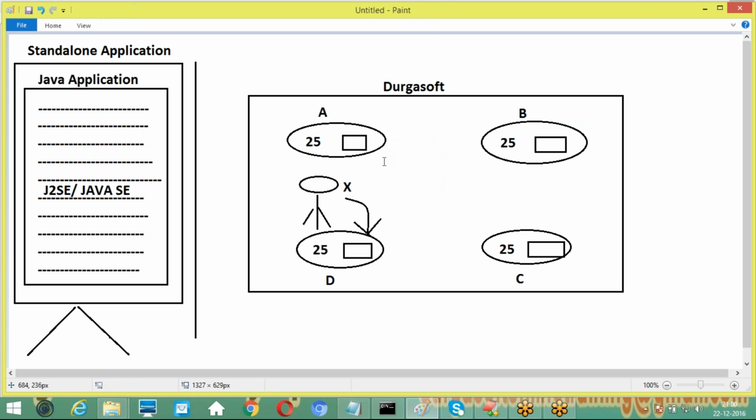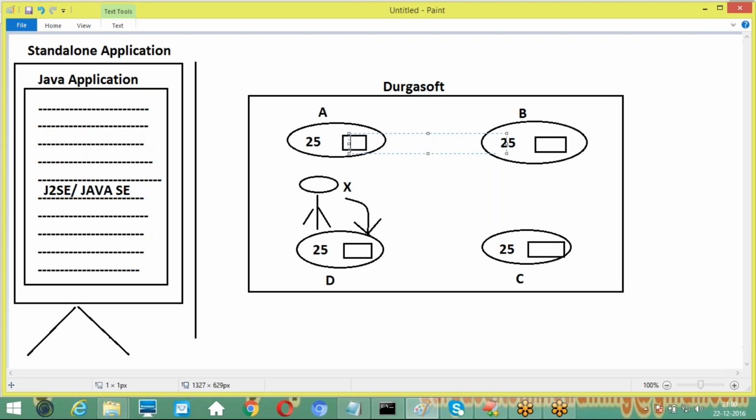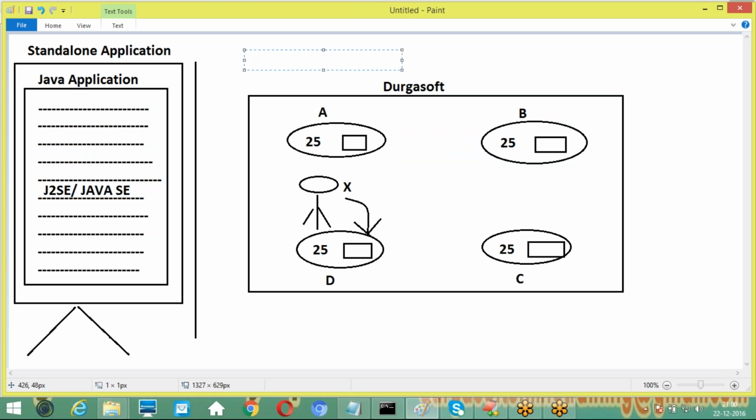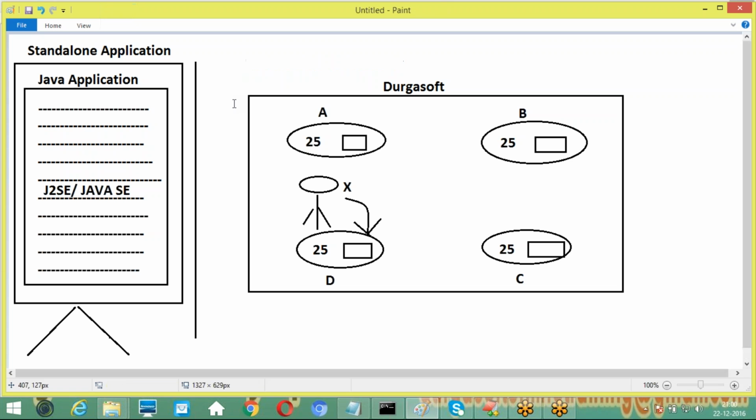So in this example, that program is executed on a system independently. It is not dependent on any other system or any other system's program. Whatever program I provided at each and every system is executed independently. So in this example, whatever Java program the counselors are running individually, this application is called a standalone application. We can identify it as a standalone application.